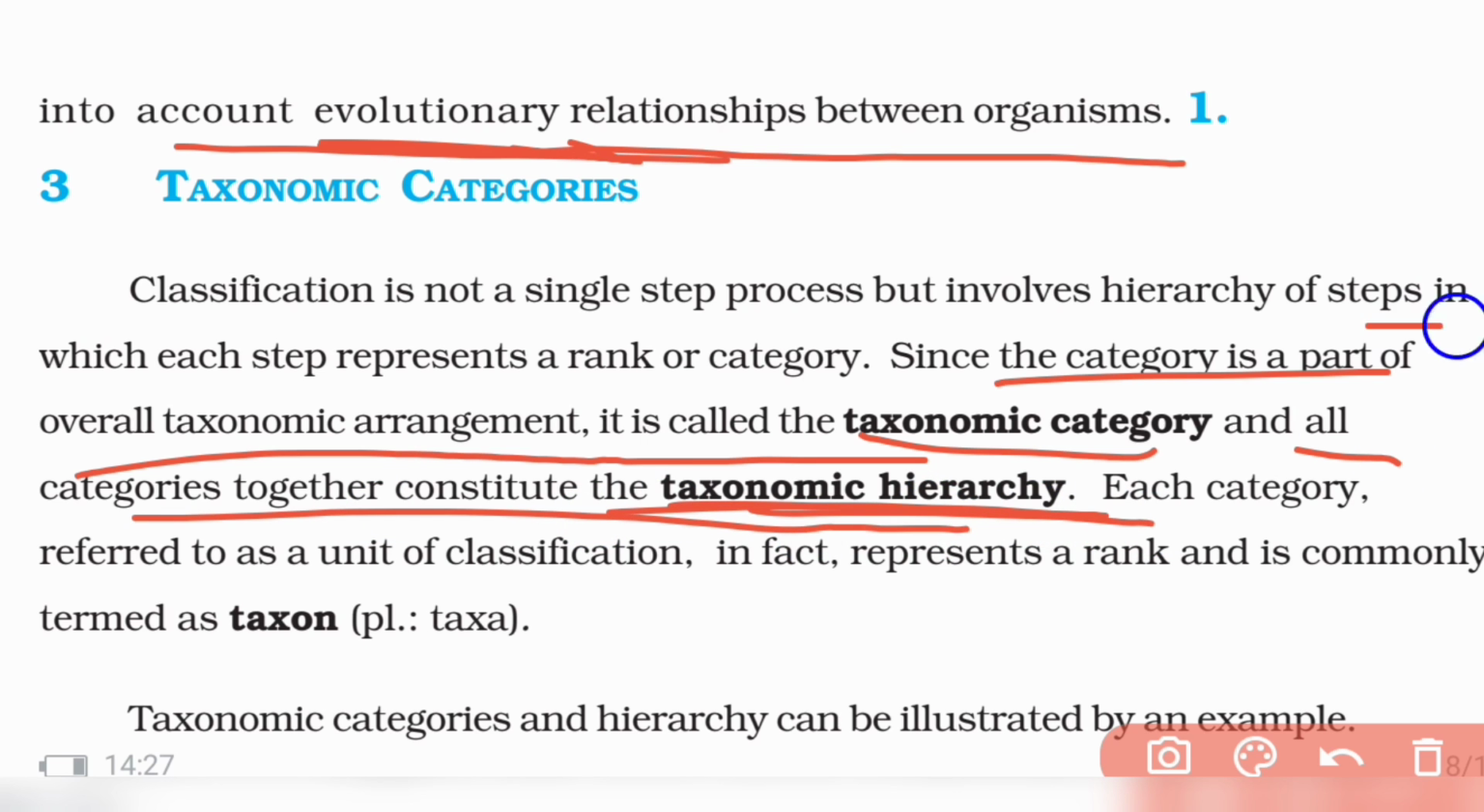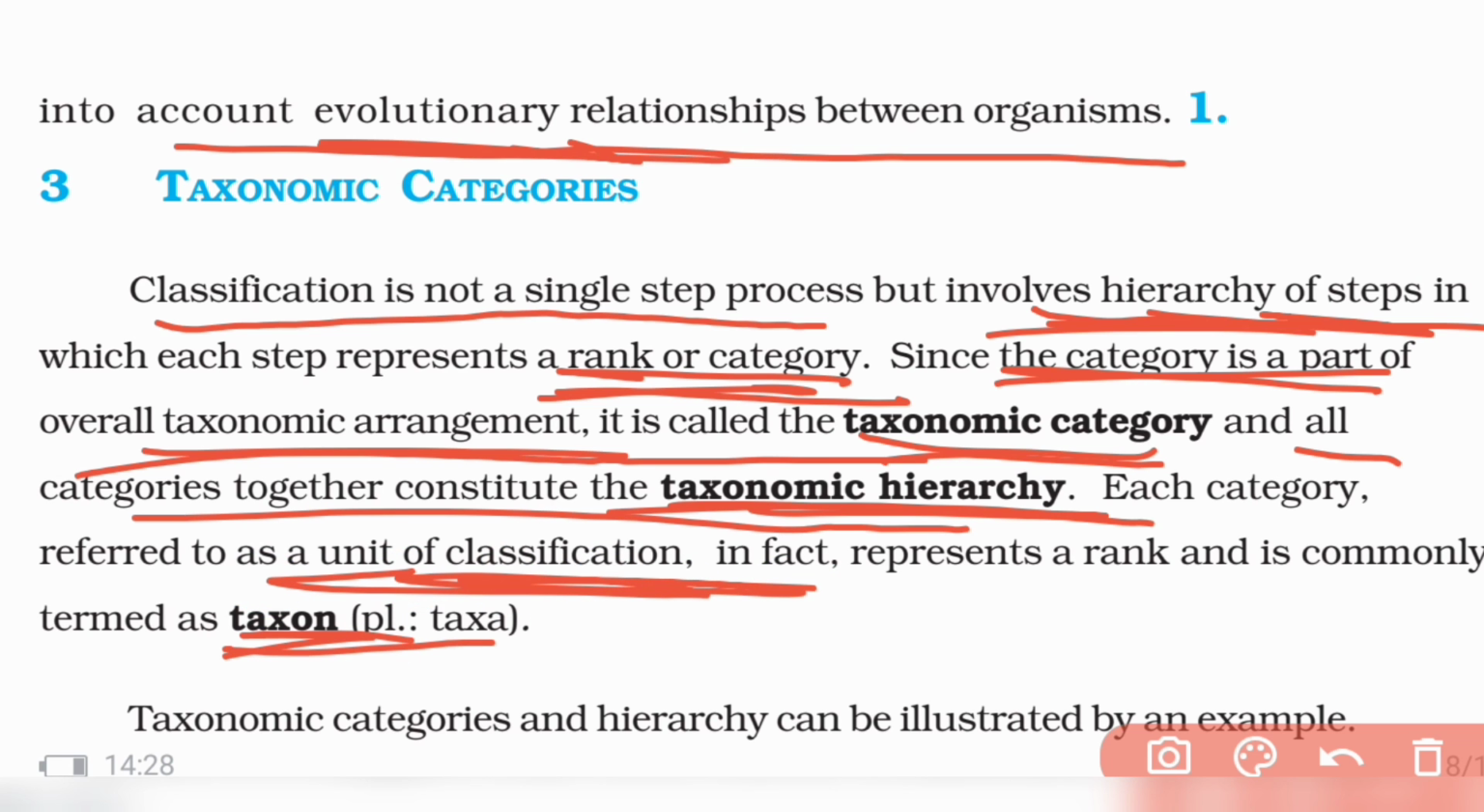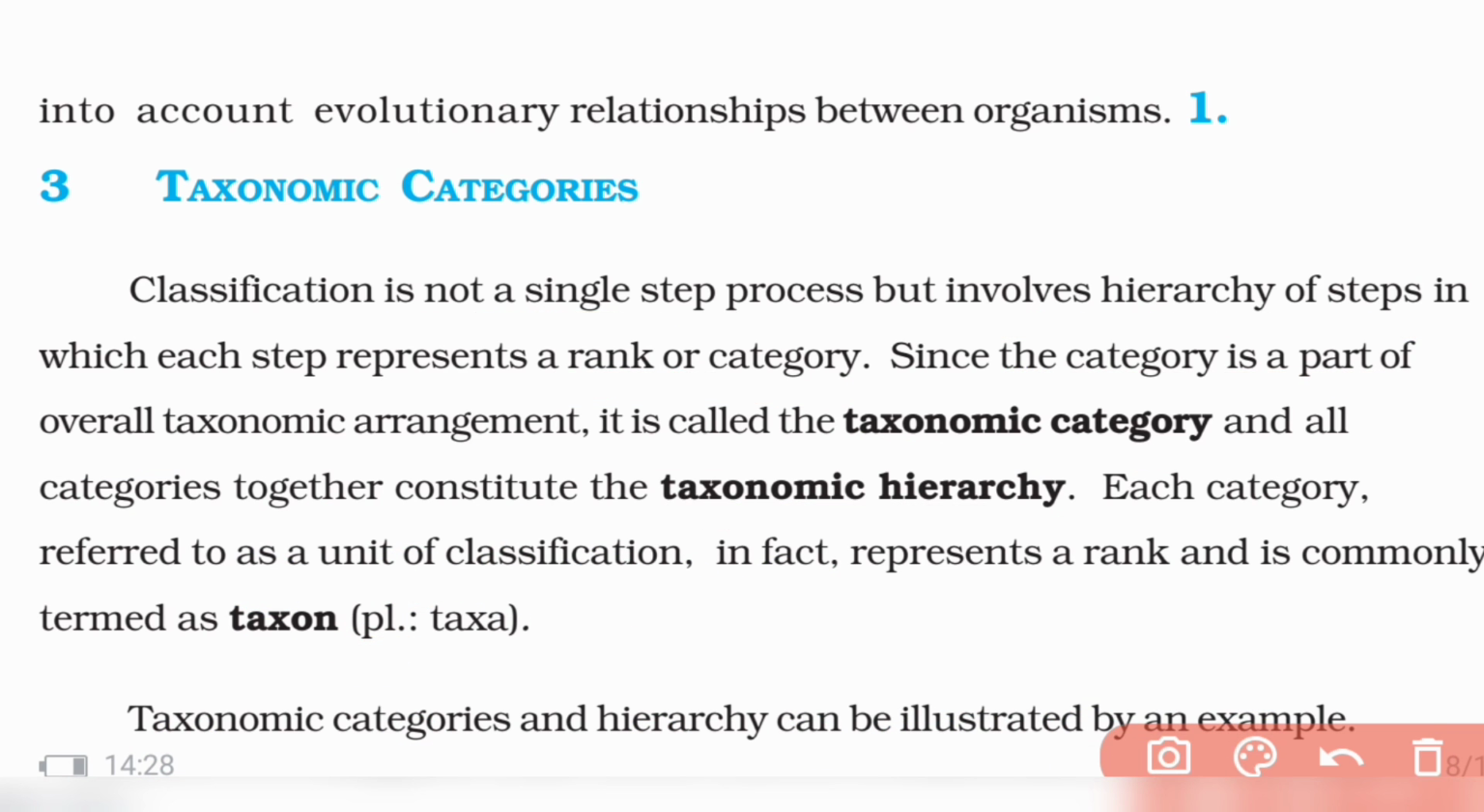Classification is not a single step. It involves a hierarchy of different steps, and each step is called a rank or category. A category is part of the taxonomic arrangement, and this is called a taxonomic category. And what is a taxon? Each unit of classification is called a taxon. Taxonomic categories and hierarchy can be explained by an example.